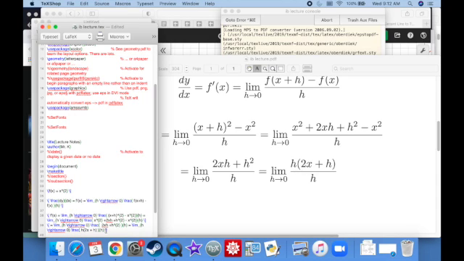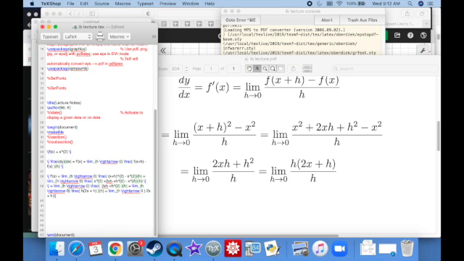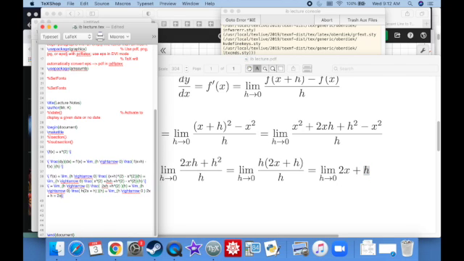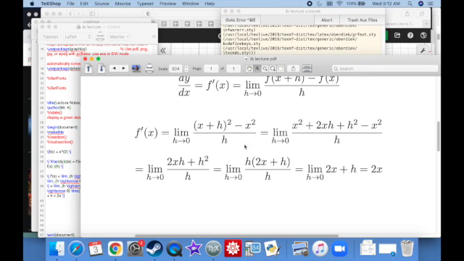That's cool. So what do I have now? It's really not a big deal, and then 2x plus h. Nice. So what is the slope of this line when h approaches 0? Why don't we actually plug in 0 now? Before we could not plug in 0, because we would be dividing by 0. But now we ask what happens when h approaches 0. Well, this is just going to approach 2x. And that's it. That's the answer.